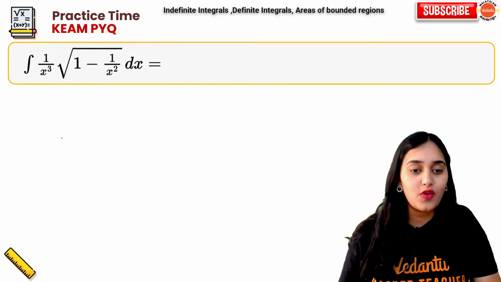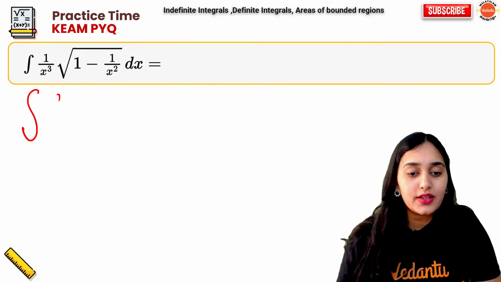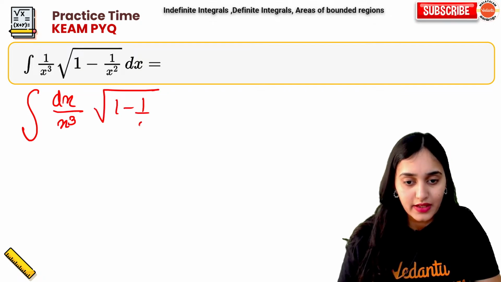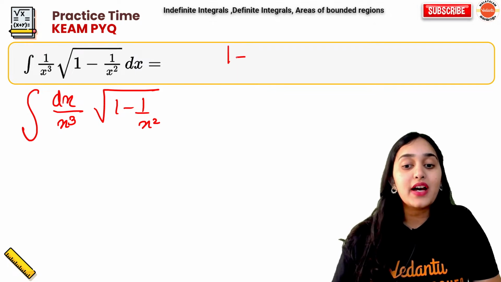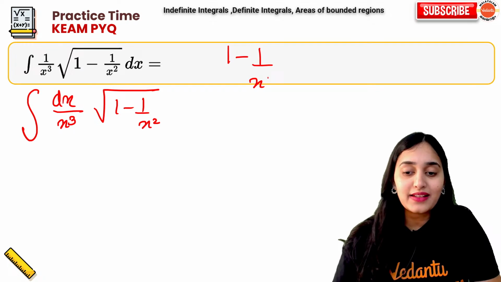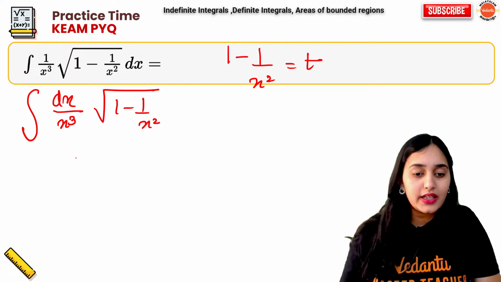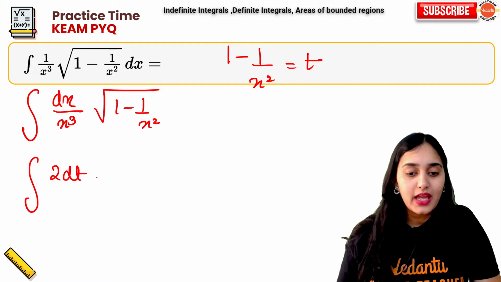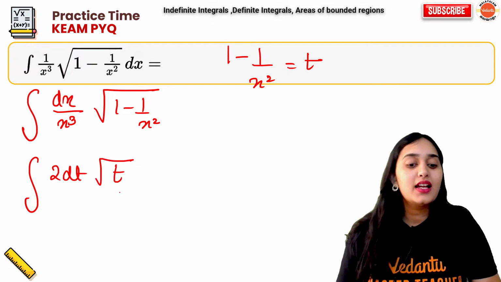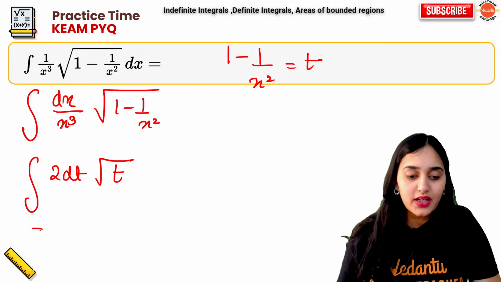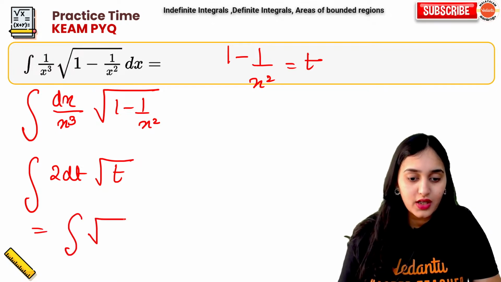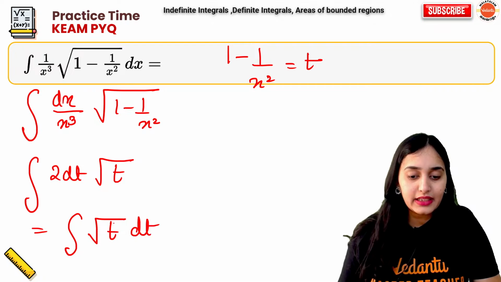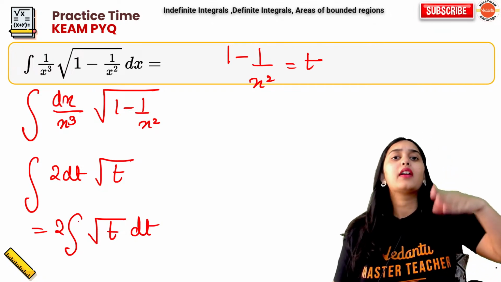T. Understood? So here it will get into dx upon x cube into root over 1 minus 1 upon x square. Now, we have assumed 1 minus 1 upon x square as t. So here the integration of dx upon x cube is 2 dt and this becomes root t. So now our question has become integration of root t dt. 2 can be brought outside.